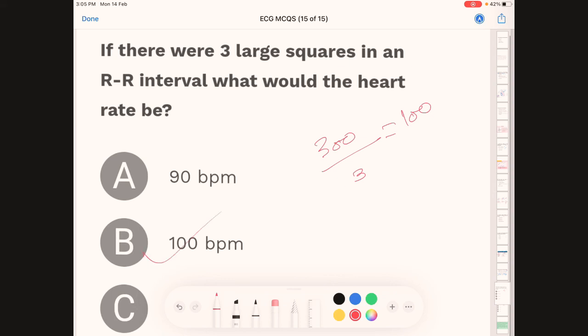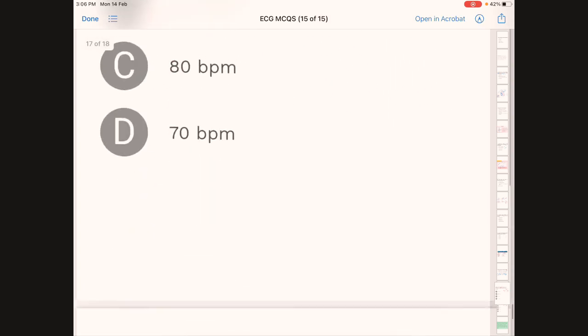The correct answer is B. If we are calculating with small squares, we have to divide 1500 by the count, so we have to count the small squares. This particular question gives us 3 large squares between 2 R waves. So that's how we got 300 divided by 3.